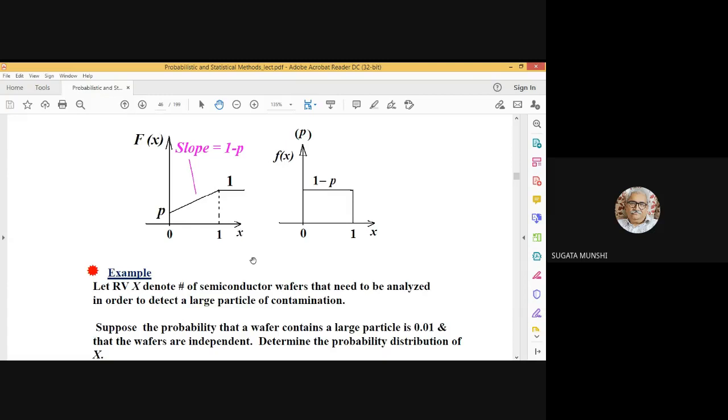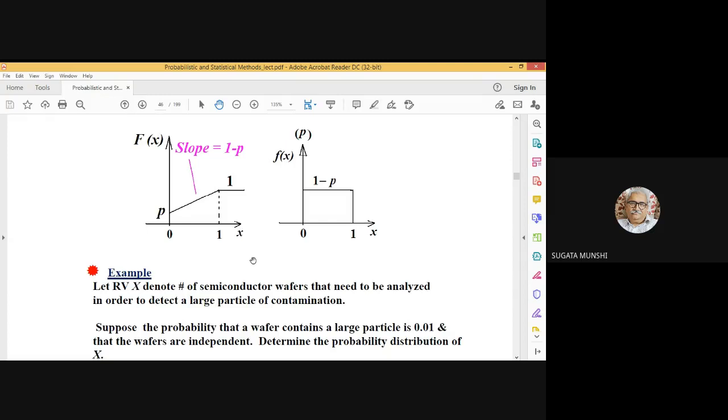Suppose in a certain industry, semiconductor wafers are being manufactured. All right. Now, let's assume that capital X is a random variable which represents the number of semiconductor wafers that are to be analyzed in order to detect a large particle of contamination.